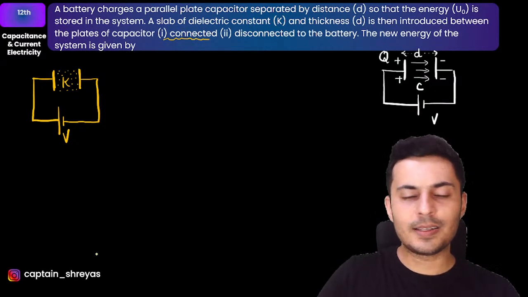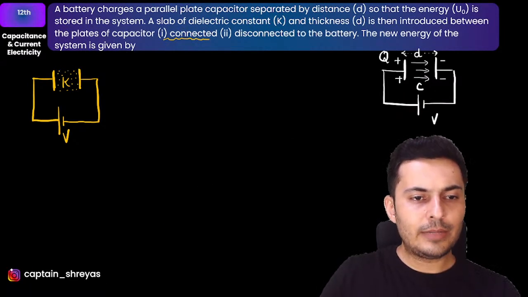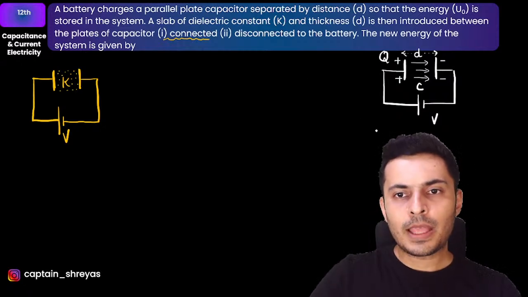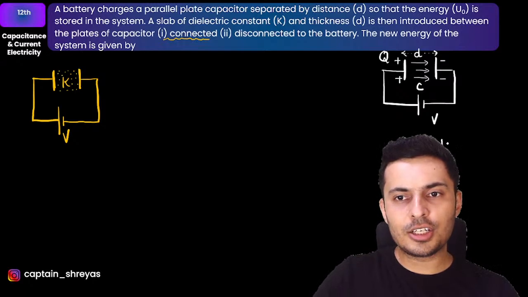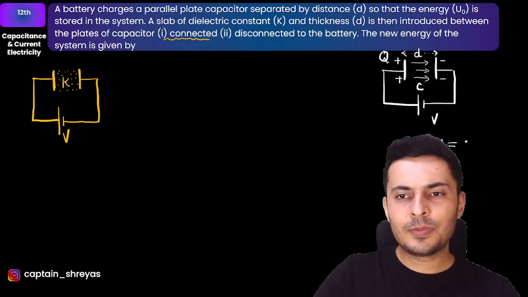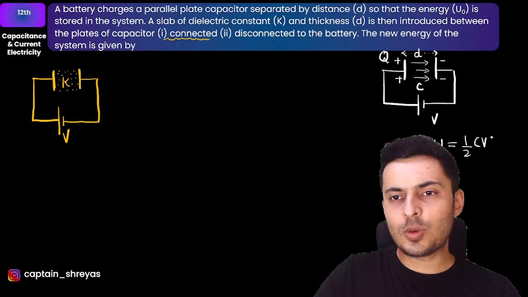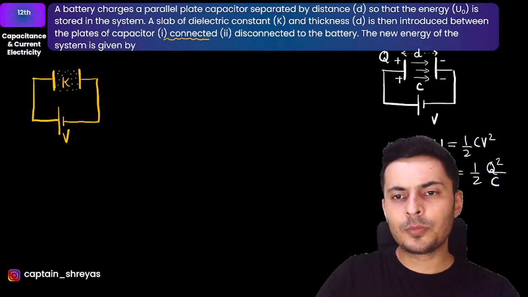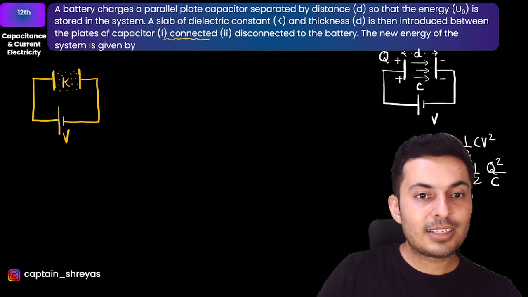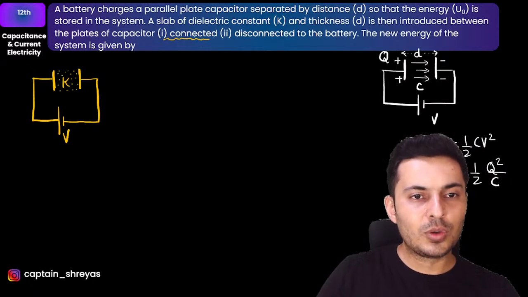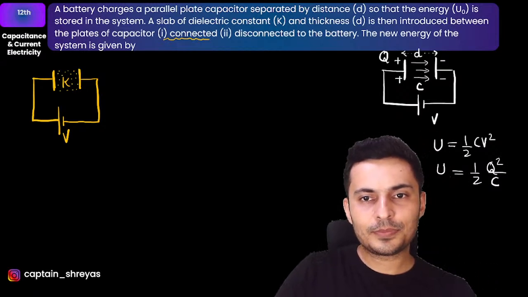Now let me go back a little bit. Initially there will be some potential energy stored, and you can use either half CV square or half Q square by C, depending on which formula will be more useful. Now in this case, especially the first one, I think I'll have to move a little bit on the side.